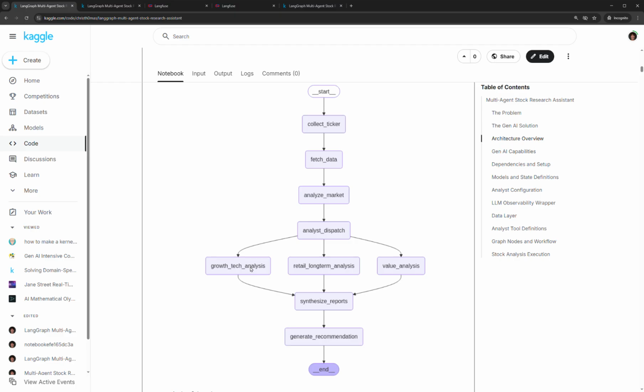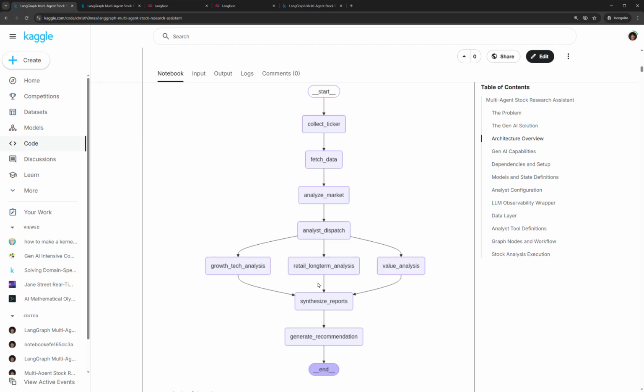Each agent is advising based upon different perspectives: growth and technology, retail and long-term analysis, and value analysis. Each of the agents has access to multiple tools where they can collect additional reports from the Alpha Vantage API or carry out searches in Google, and they continue to use those tools until they feel they've got enough information that they make a final conclusion and recommendation on their analysis.